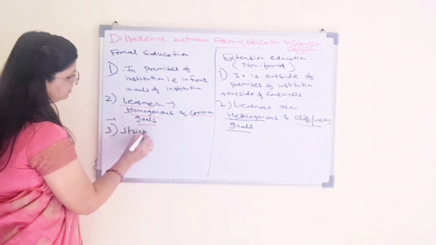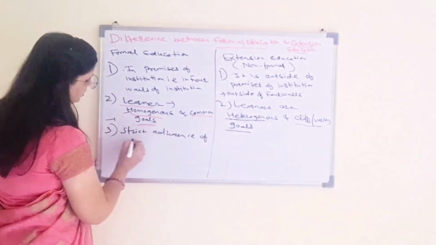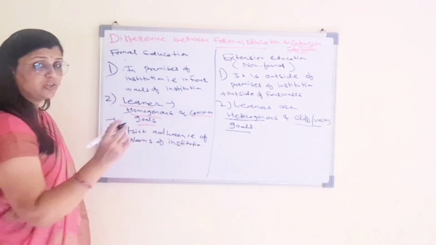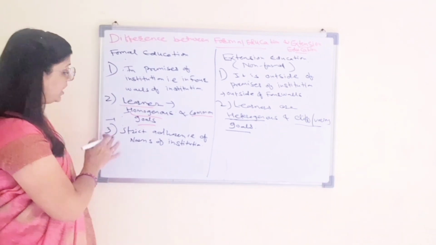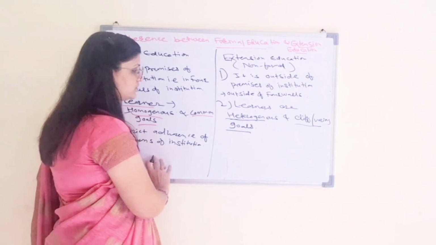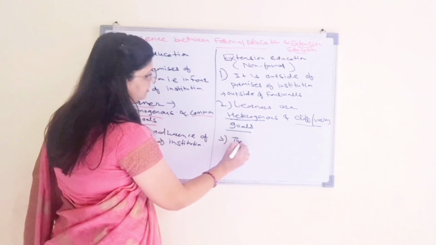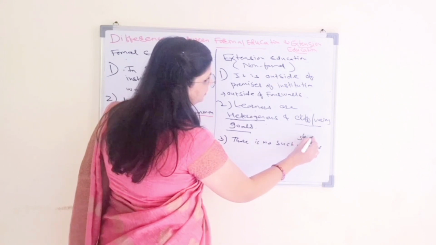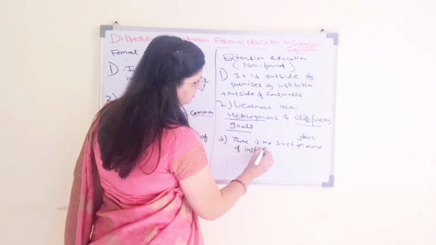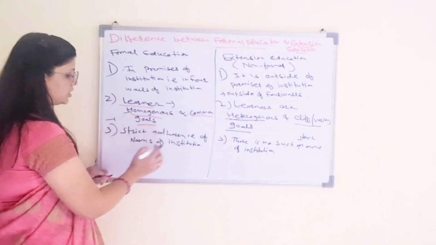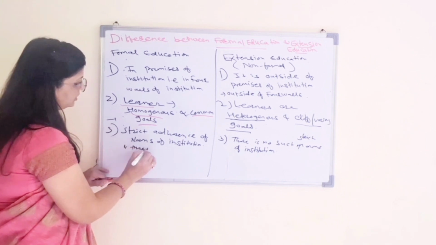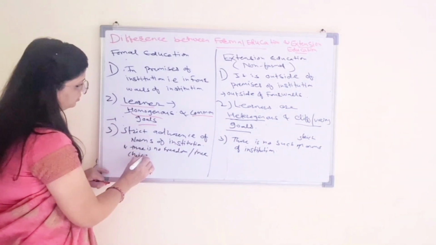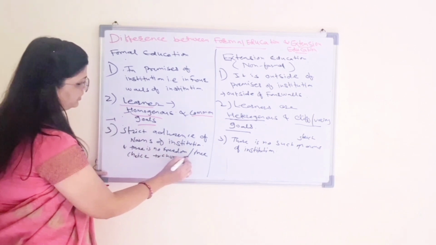There are strict norms that must be followed by the learners, strict rules and regulations. Here in extension education there are no such strict norms, and there is no freedom or free choice to choose a topic or subject.